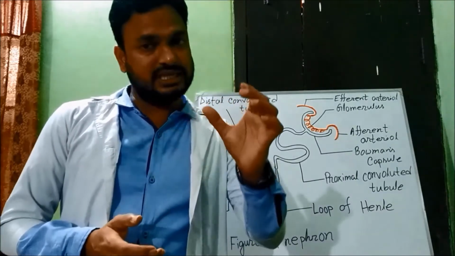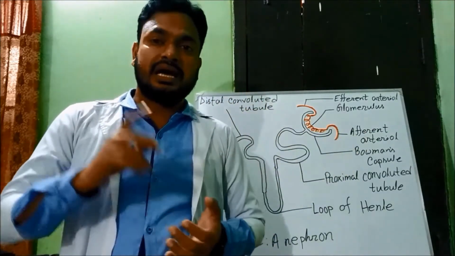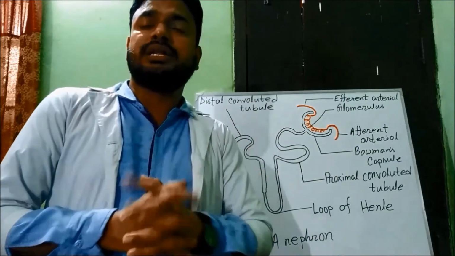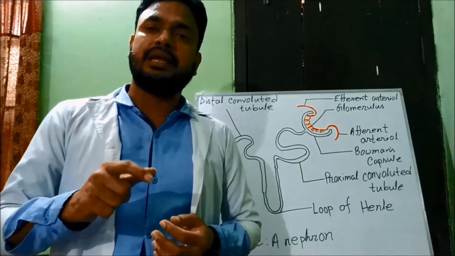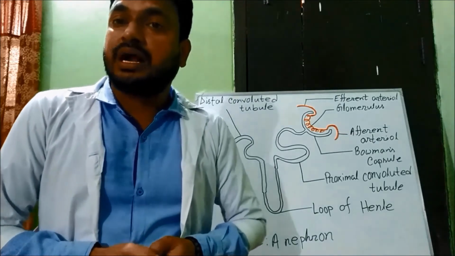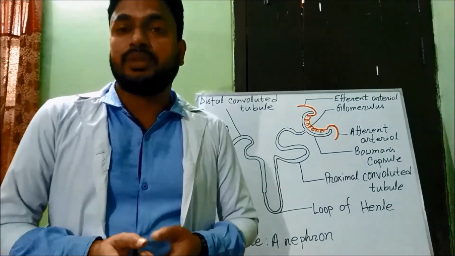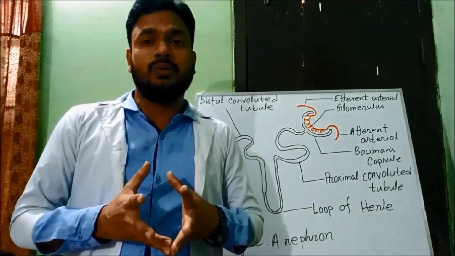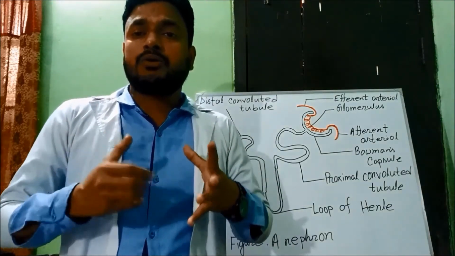One nephron is 3 centimeter long, so if you unite them, the length of all nephrons in a kidney will be 30 kilometer to 36 kilometer. Just imagine how complex it is.